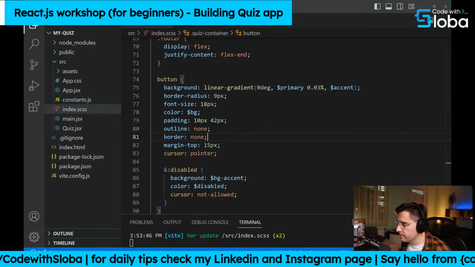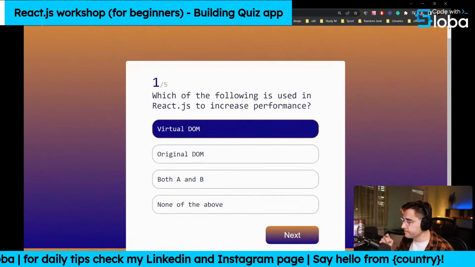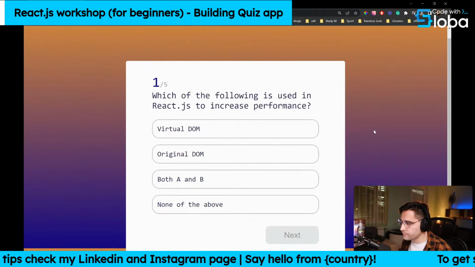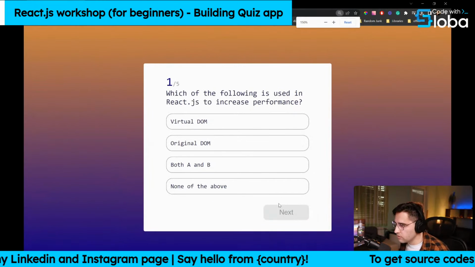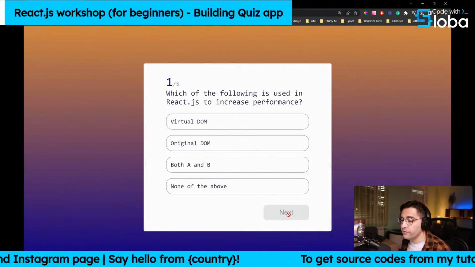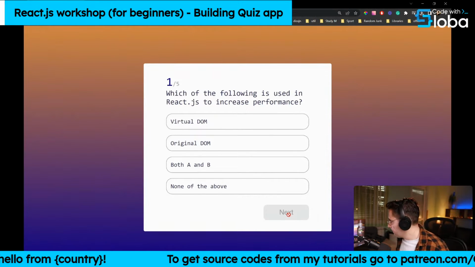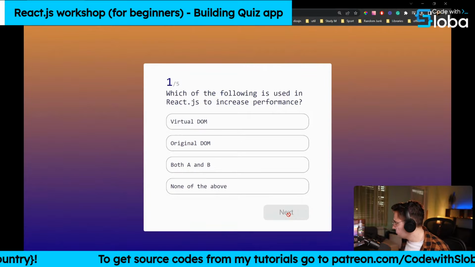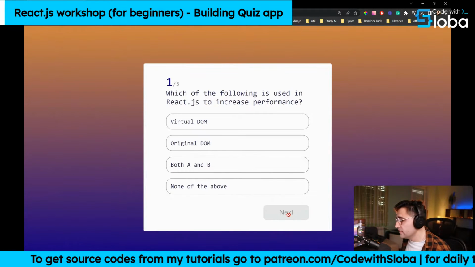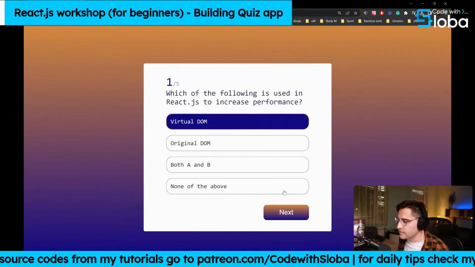So let's save and let's see how it looks now. Okay, so if I refresh, I can zoom out a little bit so you can see you cannot click on it, and you visually see that you're not able to click on it. Yes, you're right. So ideally, let me just click on it just to see how this button looks.